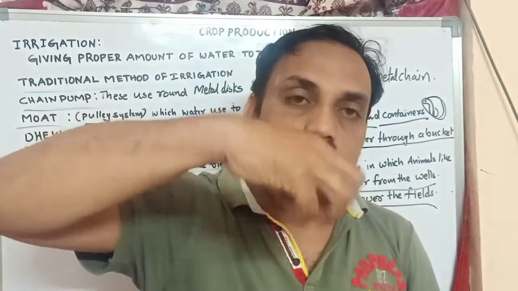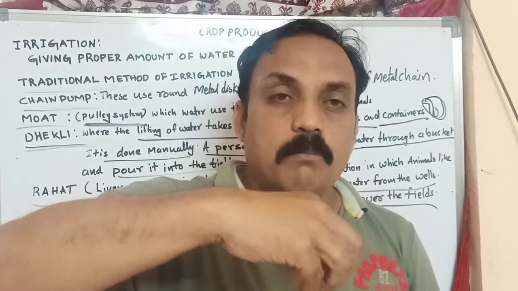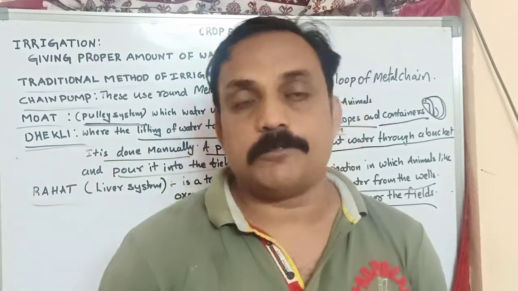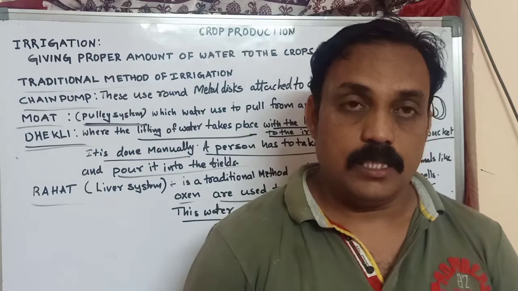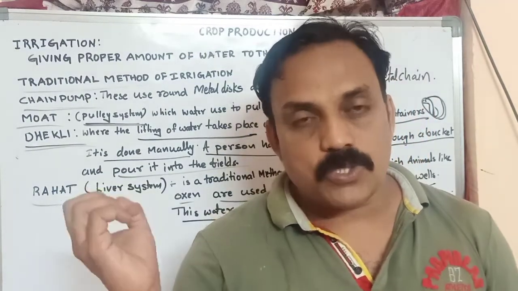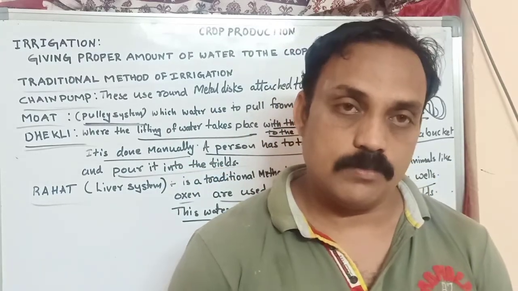How is water absorbed by the plants? Water is absorbed by roots. Roots are one of the main important parts of the plants, and they are useful to absorb the water. So water is very important to the plants. In the process of irrigation, we are providing that important factor to the crops.